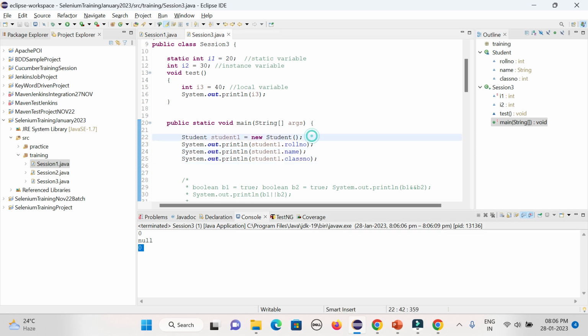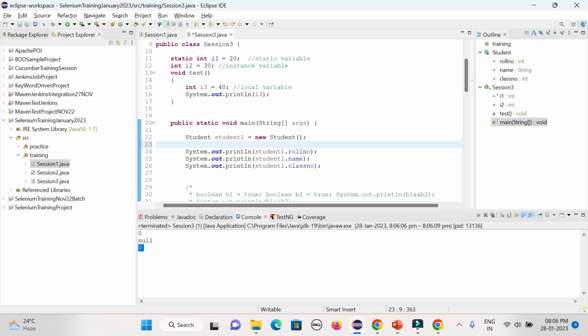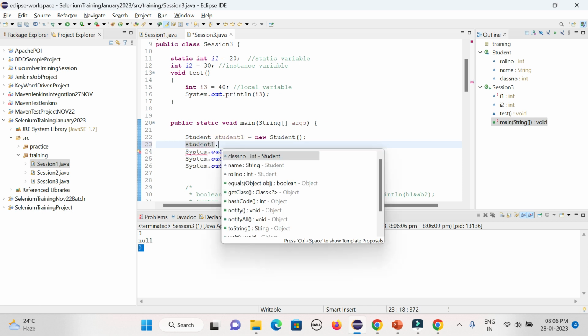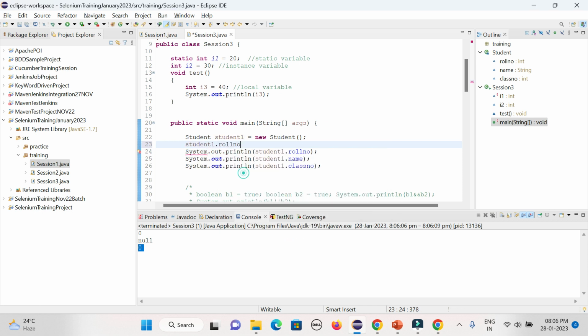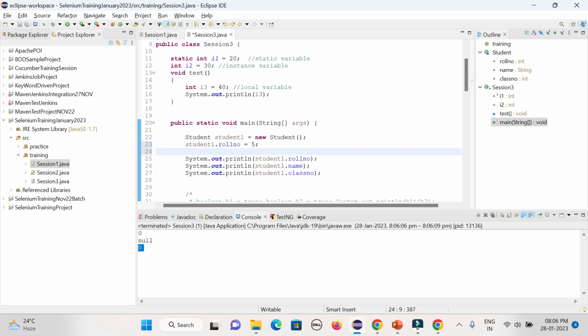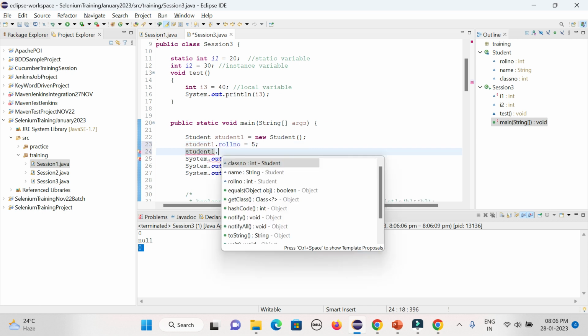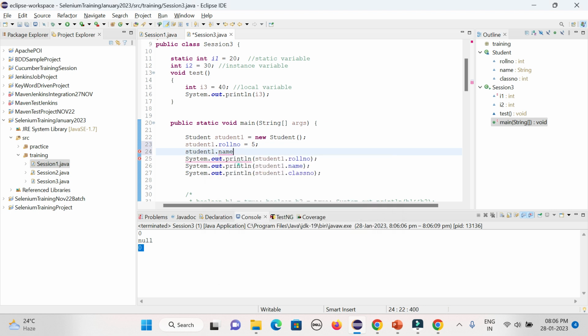But in the main method, how can I define the value in case I want to access the accurate value? In a similar way, I can define the value first: student1 dot roll number, suppose the roll number is integer 5. Then student1 dot name equal to, say, Rahul.